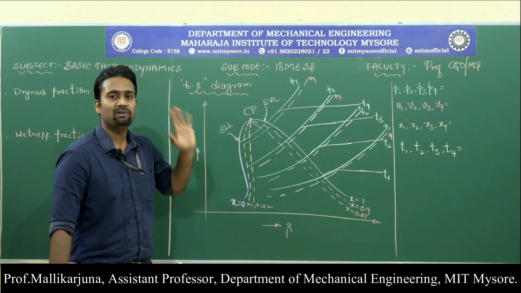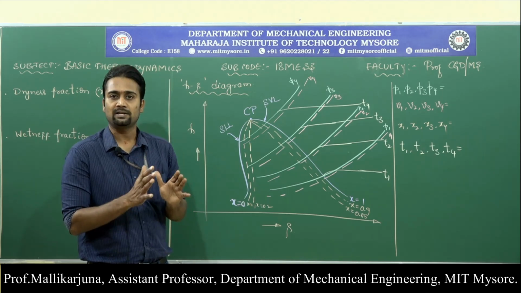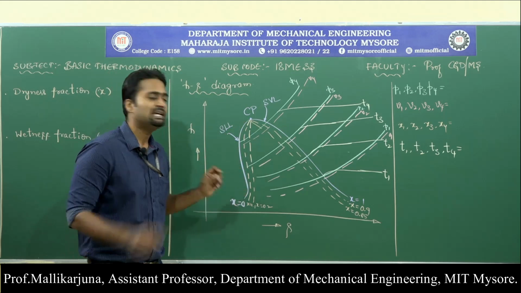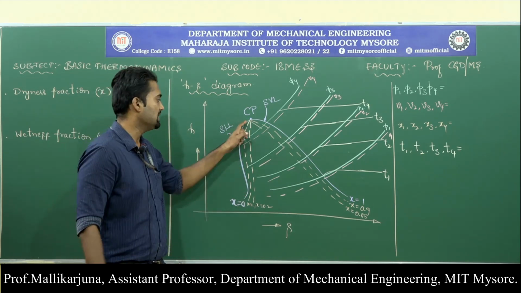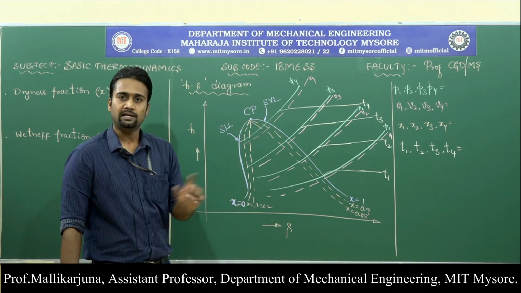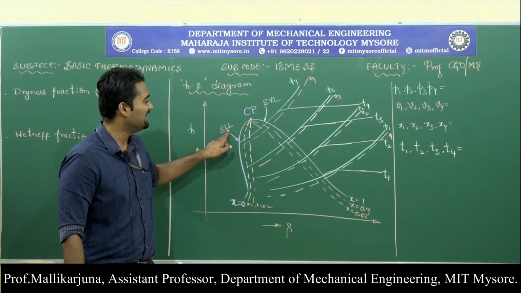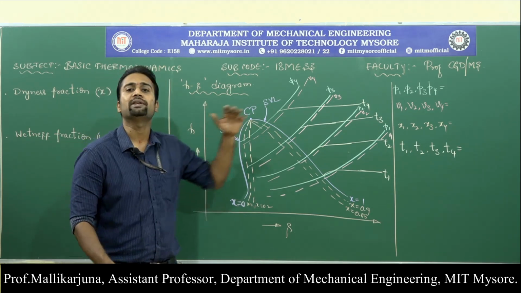On the saturated liquid line, the quantity of vapor present is 0. In the sense, not even a single particle of the substance is in the form of vapor on this line. That is why it is called the saturated liquid line. The liquid is completely saturated on that line at various pressures.